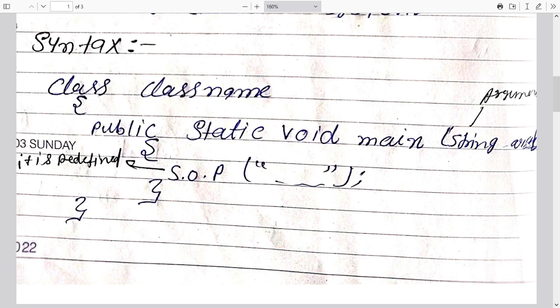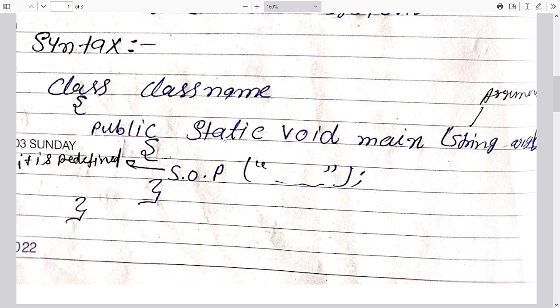Arguments means any types of argument can be held, and held means we can hold them in the array. So that's why here we have the square bracket. And after that, args is arguments, not just one argument, that one is a default thing. Args means arguments, so we can take a lot of arguments here. Any types of argument can be contained and held with the help of these things.